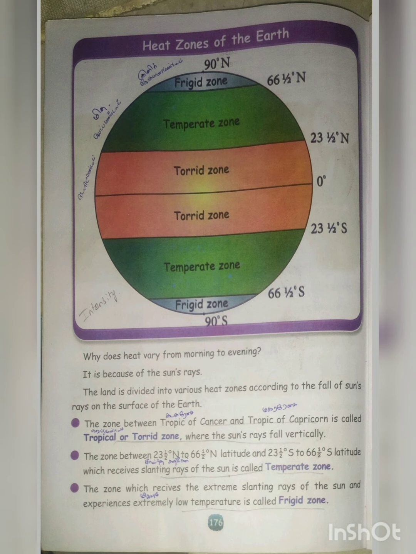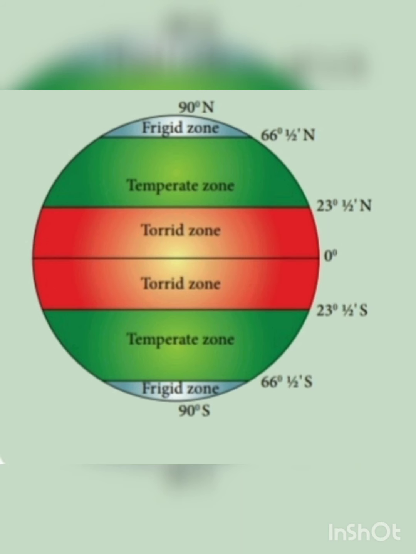The temperate zone has a medium temperature. The torrid zone has a heavy, warm temperature, full heat. These are some of the differences between the frigid zone, the temperate zone, and the torrid zone.